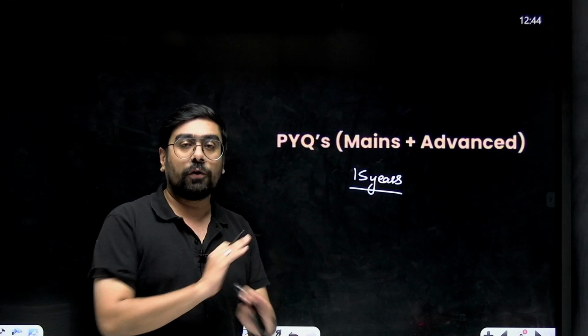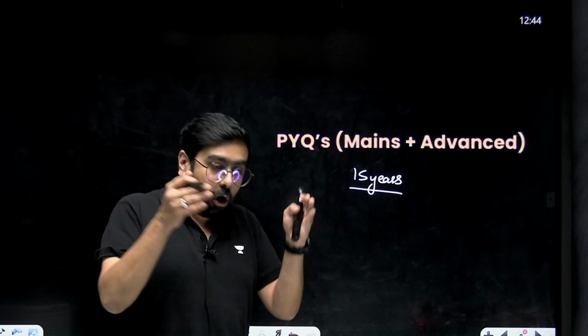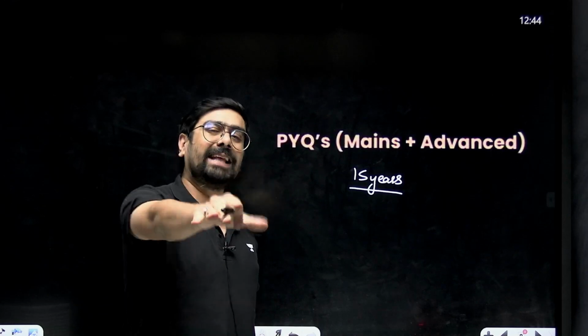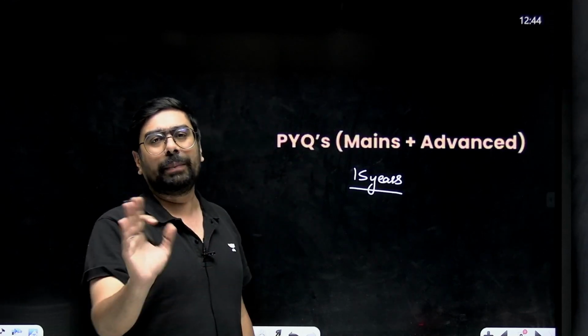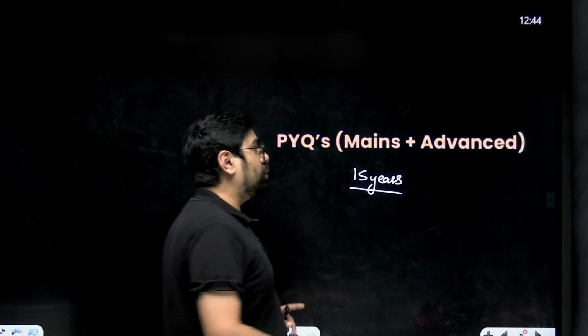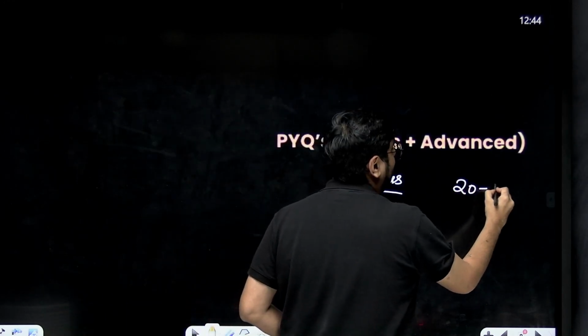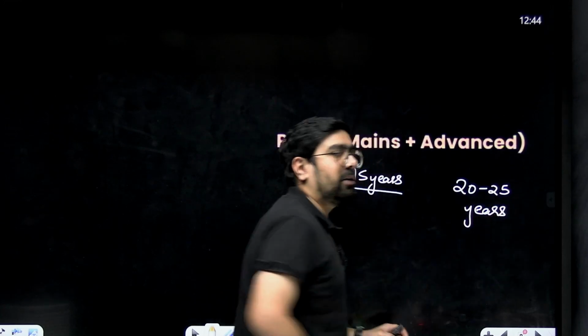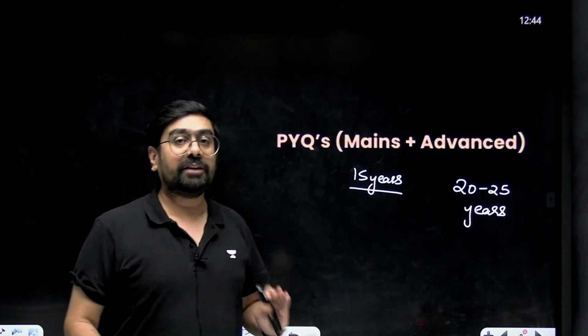If you do all the PYQs for all attempts for mains of that particular topic, you are going to get through mains for sure in that topic. No mains question of that topic can beat you now. For advanced, you should do at least 20 to 25 years of PYQs. In advanced, the questions of a particular topic are less. So 20 to 25 years of PYQs.